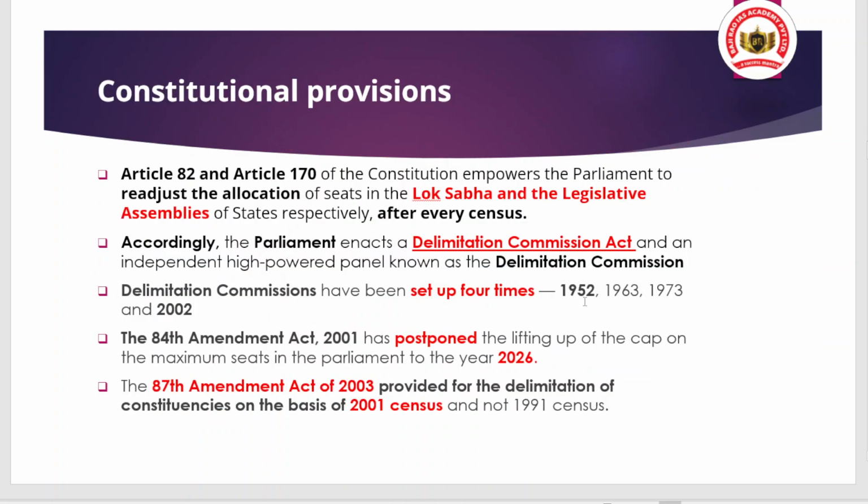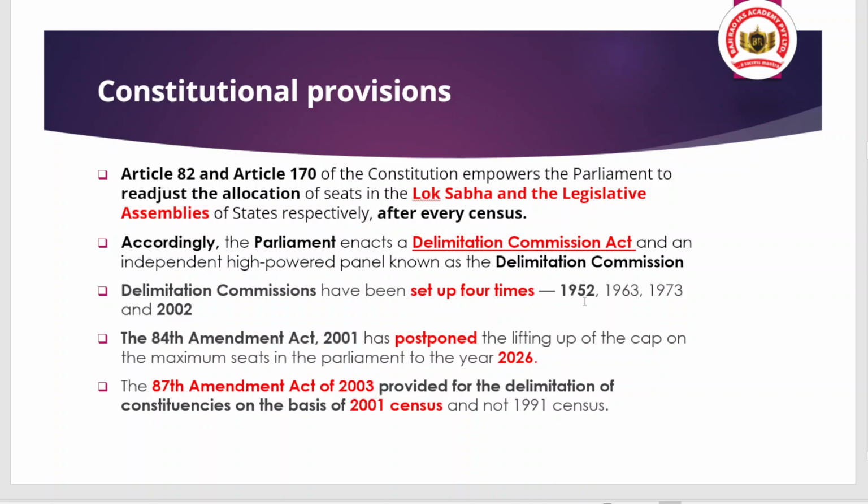Okay, now shifting to some of the constitutional provisions that deal with delimitation. Our constitution is a living document, and it does provide for delimitation. Why has our constitution provided for delimitation of constituencies? Because the population increases every year and every decade, and to address the aspirations of the increasing population, there is a need to delimit the constituencies so that the member of parliament or the political representative can better address the problems of the people of their constituency.